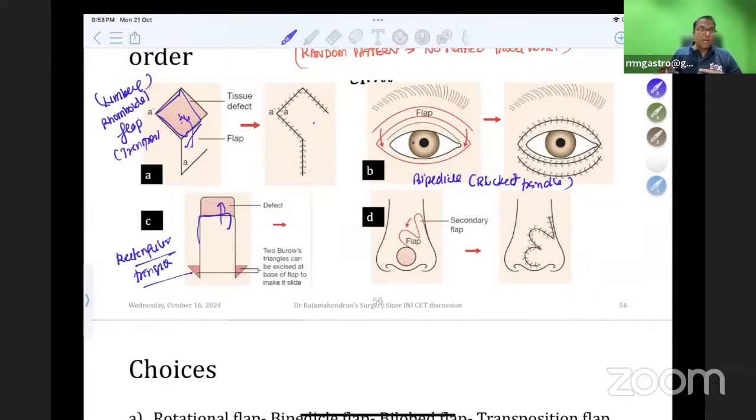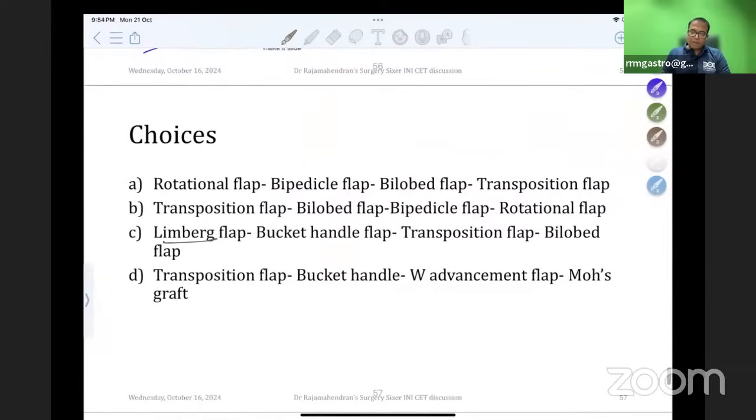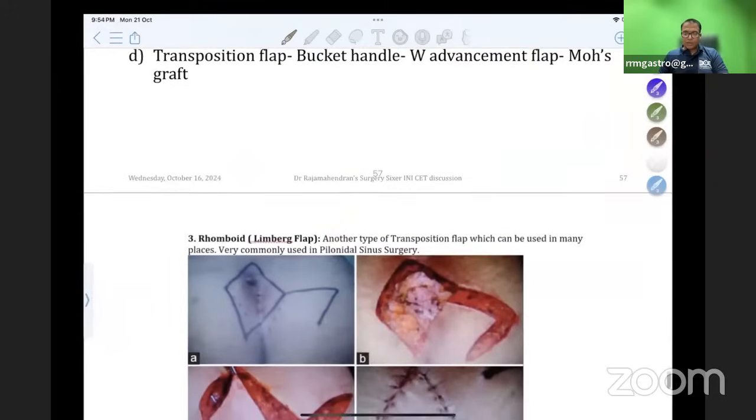Semicircular transposition is also there. Many types of flaps are there. The last one is a flap which is shifted for a nose injury. For a nose injury, we have done a bilobe flap. Bilobe flap. So please don't forget the flaps. Limberg flap, bucket handle flap, transposition flap, bilobe flap is the correct answer of these questions.